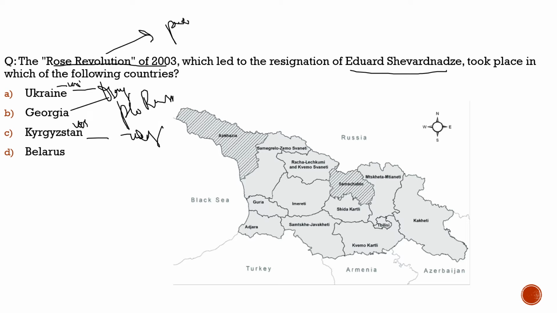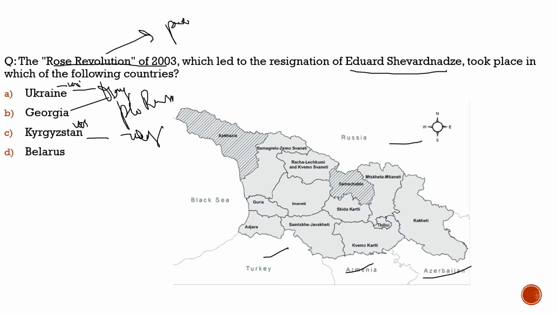Now here, as Georgia is in the news right now, questions about the nearby states and its borders can be asked in the exam, as it has been the trend of the UPSC. So let's understand what are the bordering countries of Georgia. One is Turkey, Armenia, Azerbaijan, and Russia. These are the four countries which border Georgia in different directions. So you need to know about that. And the sea which borders it is the Black Sea. So with this, I hope you understood the question, and also the map based questions which can be asked with respect to Georgia.